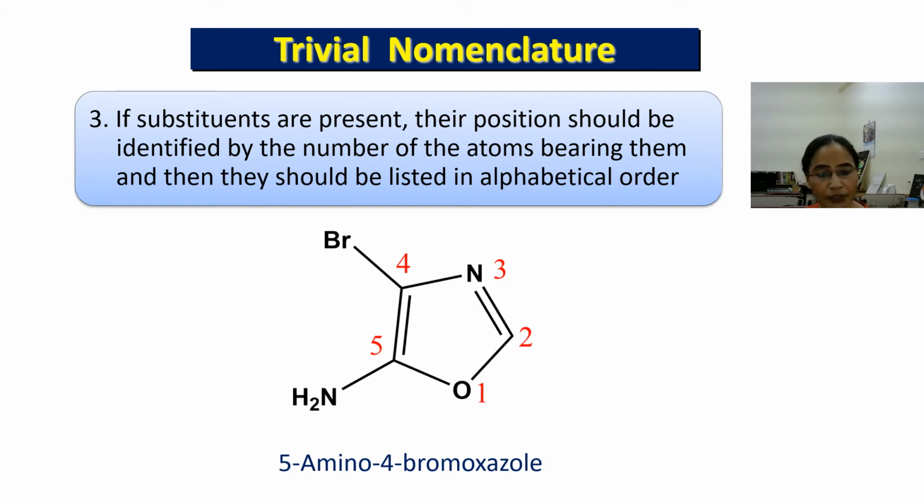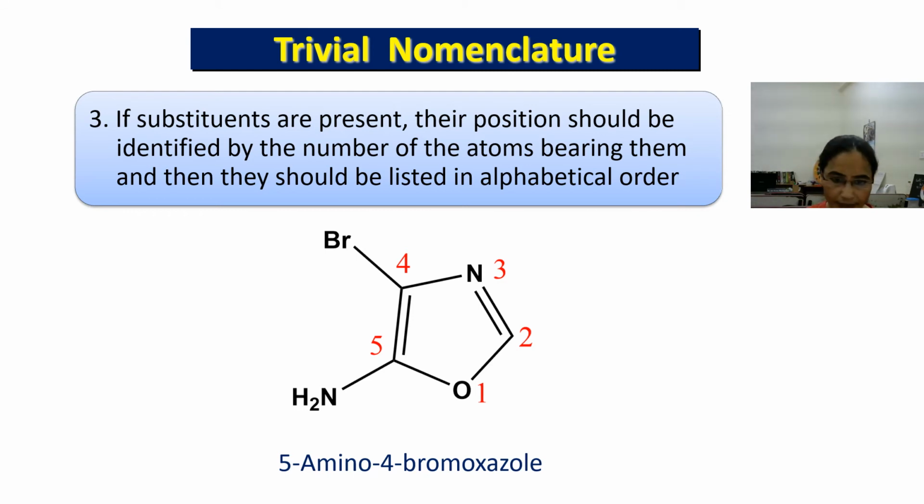Oxygen is at position 1 and nitrogen is at position 3, while a bromo group is present as a substituent at position 4 and an amino group is present at position 5. But when we give the name, although the amino group has position 5, alphabetically it comes first. So the name will be 5-amino 4-bromo isoxazole.